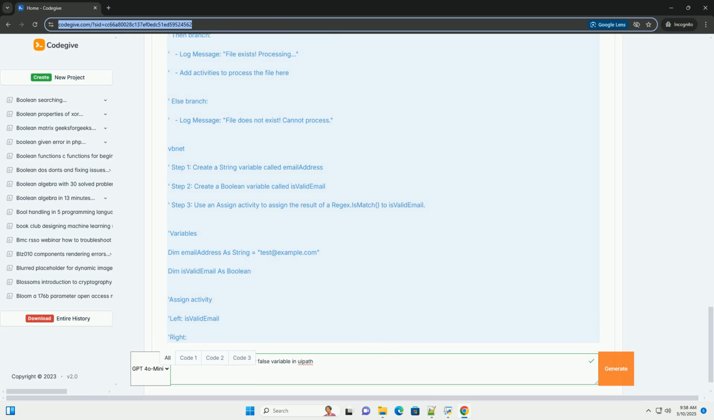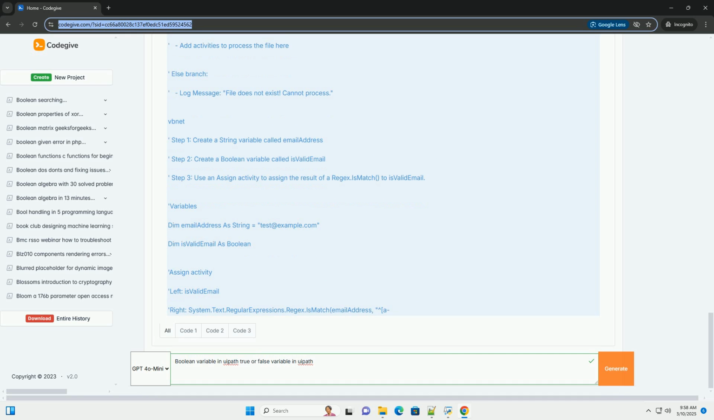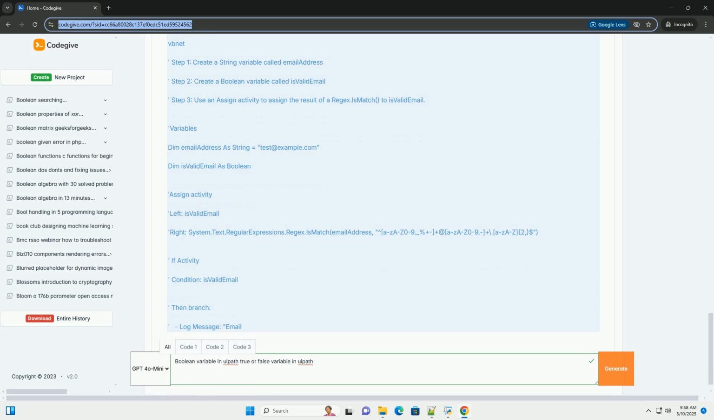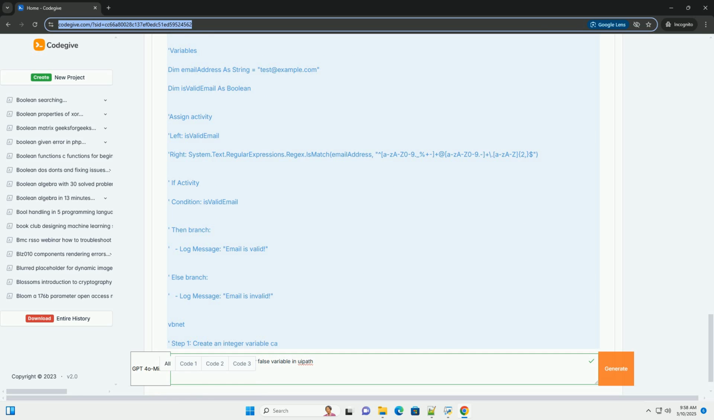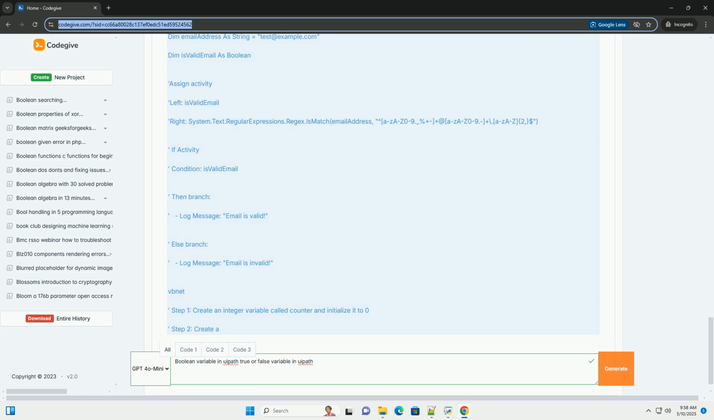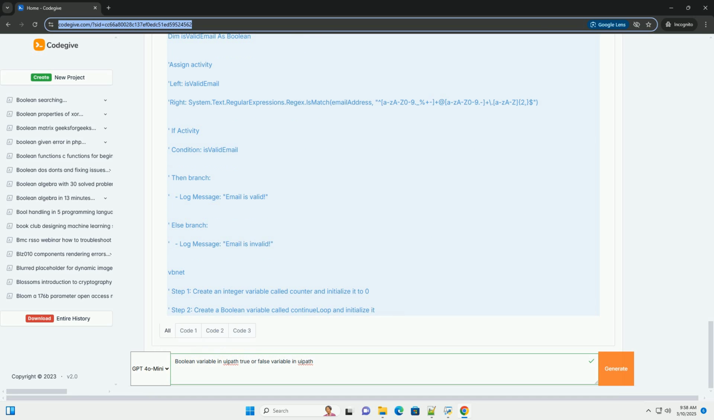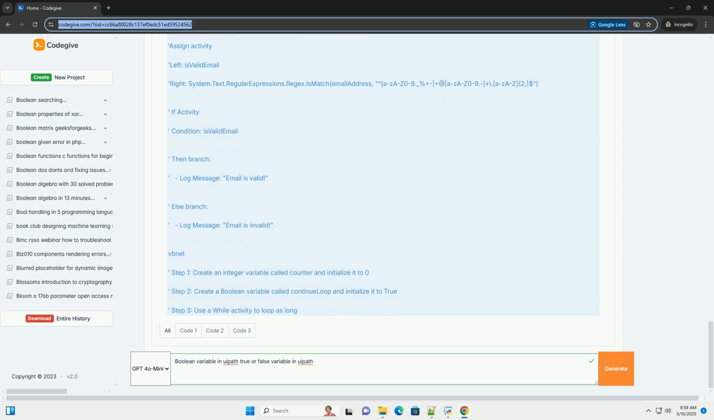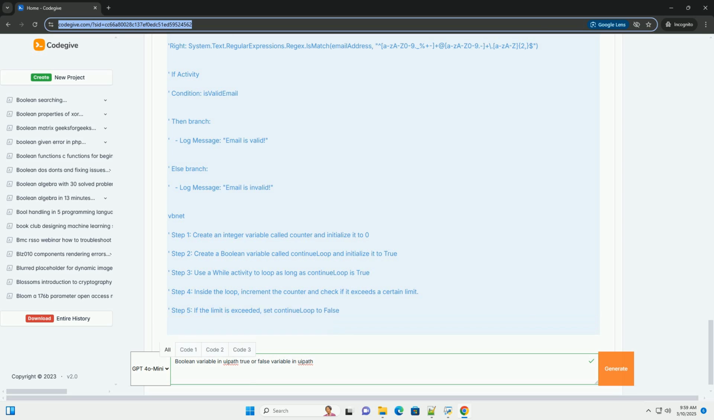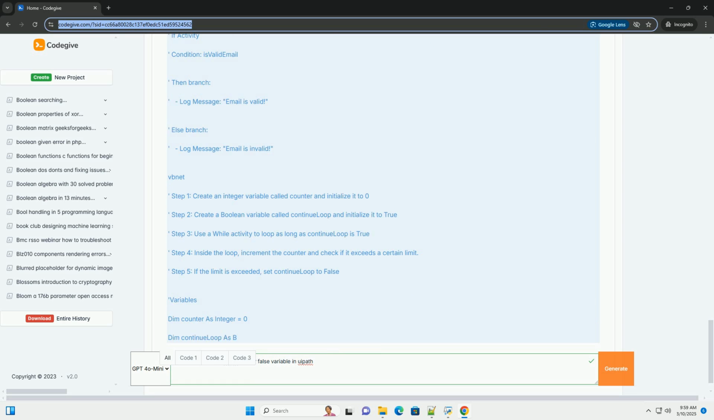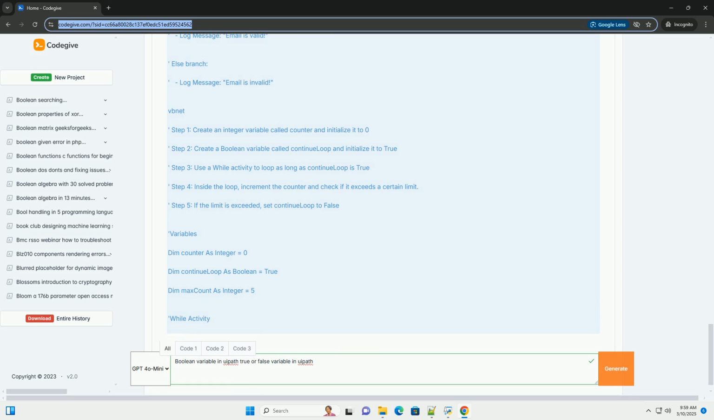2. Why use Boolean variables in UiPath? Boolean variables are essential for decision-making, conditional logic controlling which part of a workflow executes based on a condition. Example: if file exists, then process it, otherwise, log an error. This is achieved using activities like If, Flow Decision, and Switch.